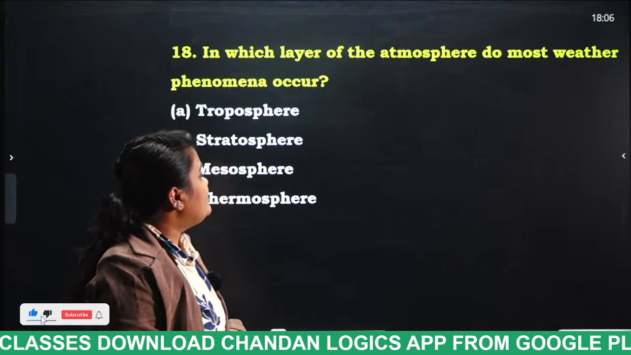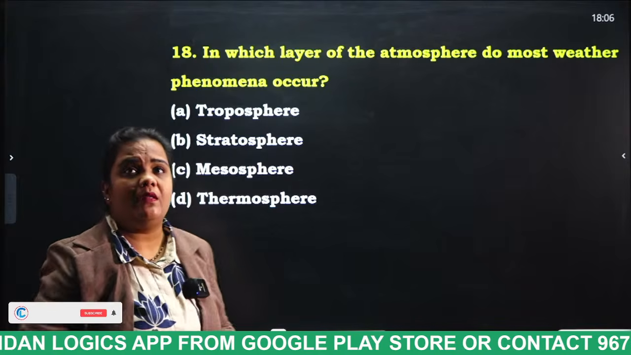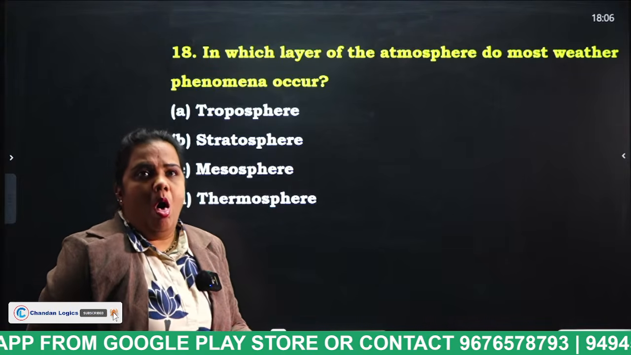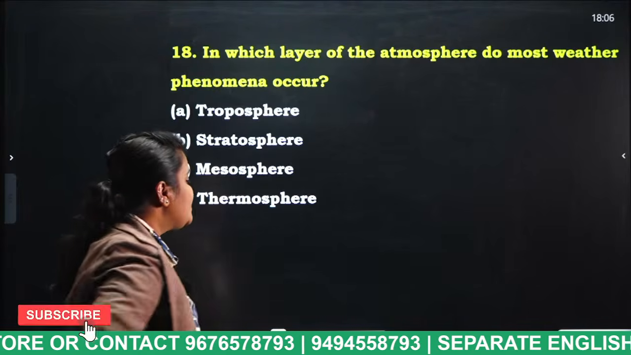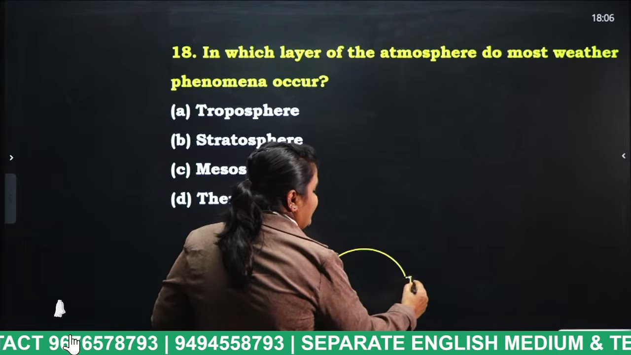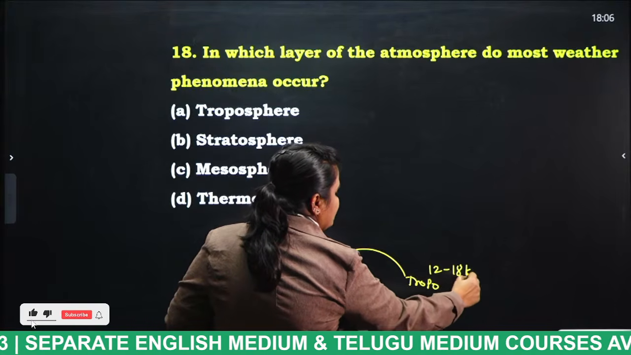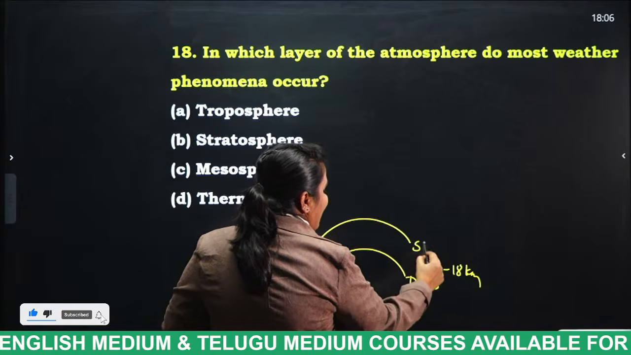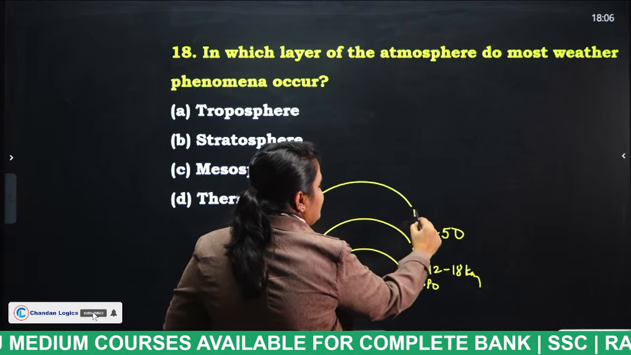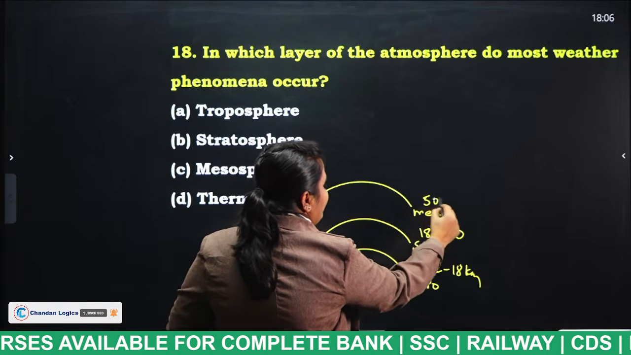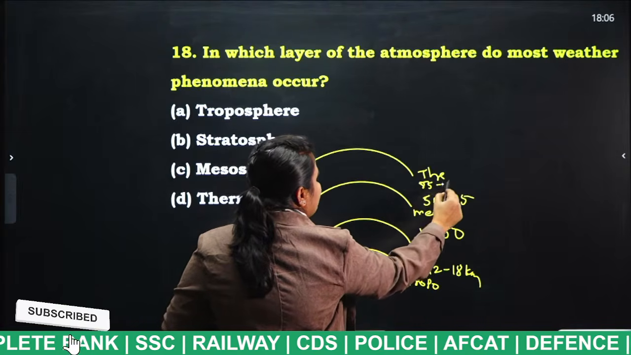In which layer of the atmosphere do most weather phenomena occur? Troposphere, stratosphere, mesosphere, thermosphere. What is the answer for this question? So how many layers of atmosphere do we have, students? Troposphere. This troposphere will be from 12 to 18 kilometers. Stratosphere will be from 18 to 50 kilometers. Mesosphere will be from 50 to 85 kilometers. And from mesosphere, thermosphere. Thermosphere will be from 85 to 600 kilometers.